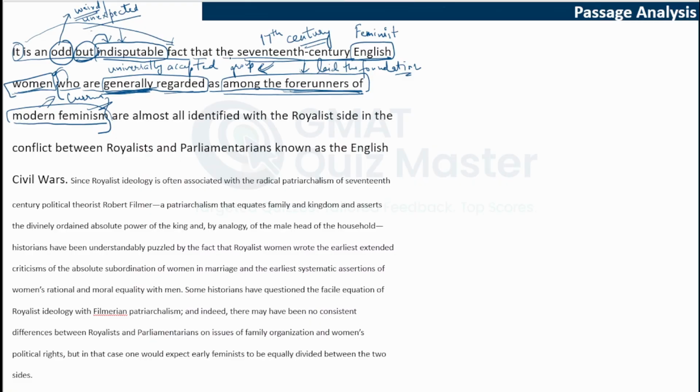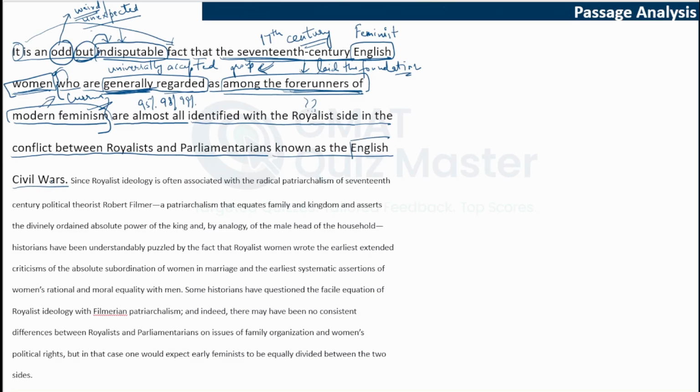So the fact is that these 17th century English women are almost all, which means a huge majority, maybe 95%, 98%, 99%, not all, identified with the royalist side. Now, what is this royalist side? Let's read further: in the conflict between royalists and parliamentarians known as the English Civil Wars.